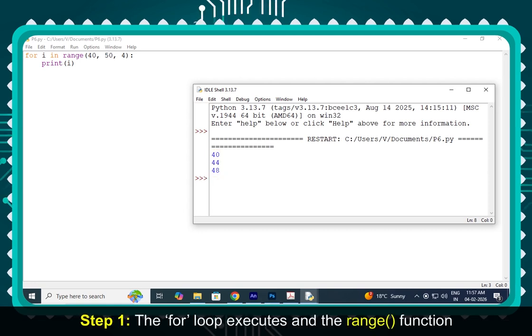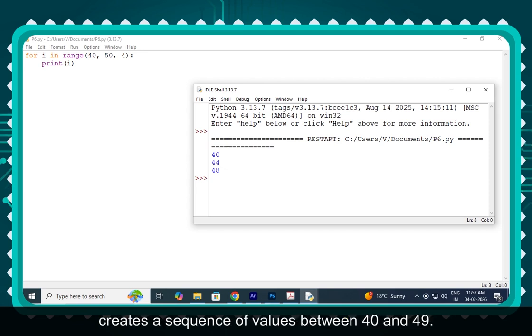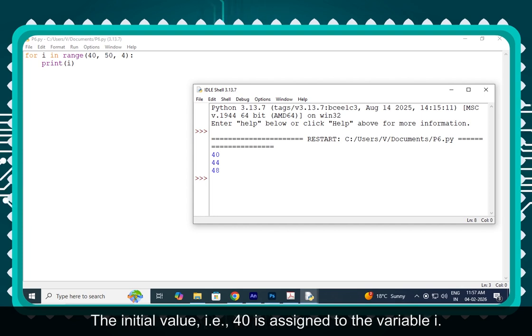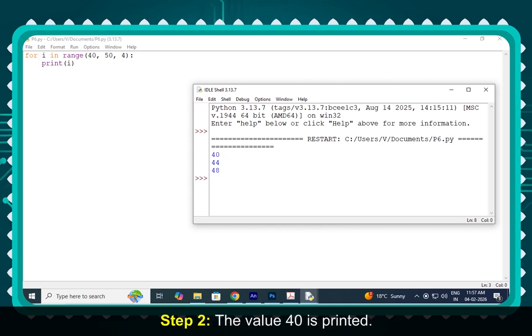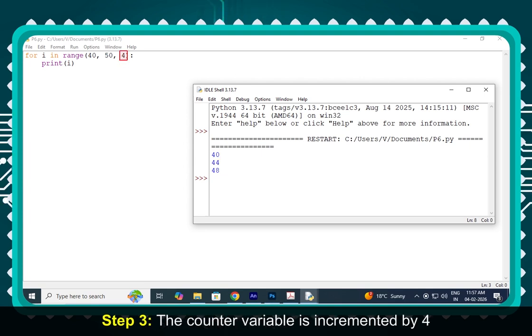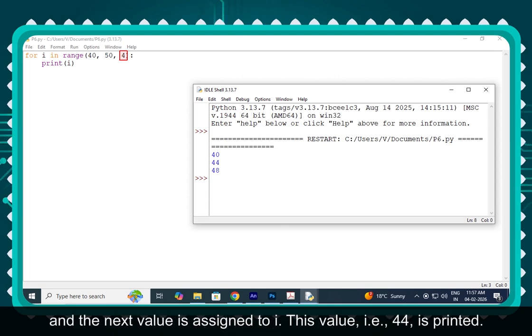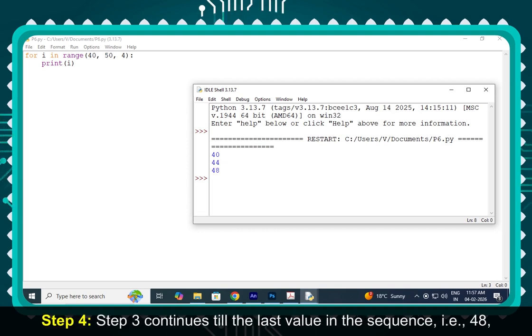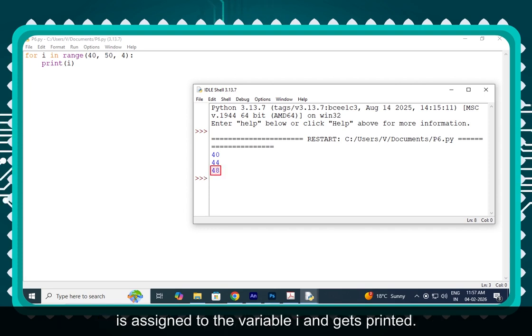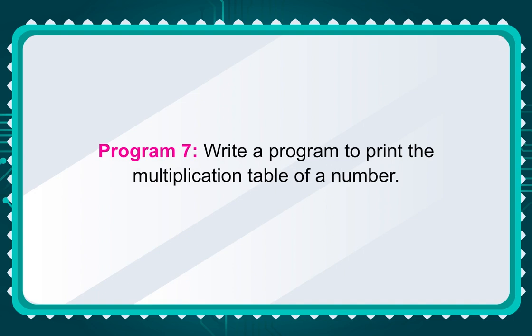Working. Step 1. The for loop executes and the range function creates a sequence of values between 40 and 49. The initial value, that is 40, is assigned to the variable I. Step 2. The value 40 is printed. Step 3. The counter variable is incremented by 4 and the next value is assigned to I. This value, that is 44, is printed. Step 4. Step 3 continues till the last value in the sequence, that is 48, is assigned to the variable I and gets printed.